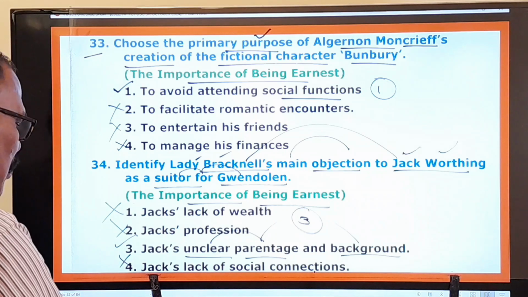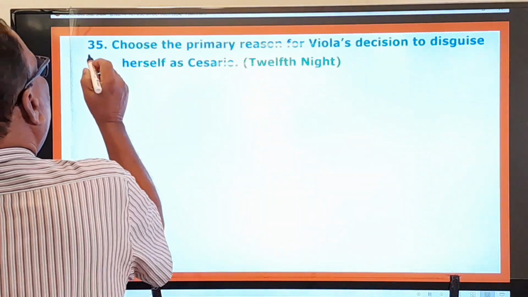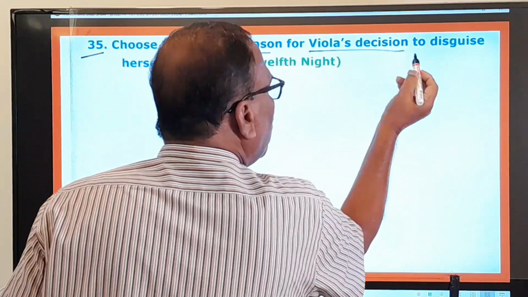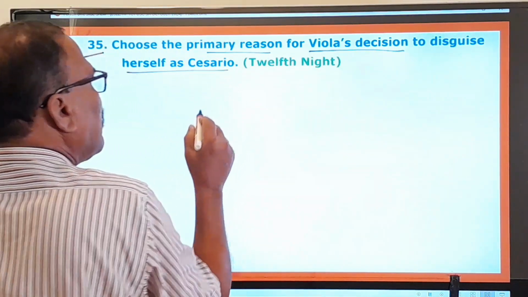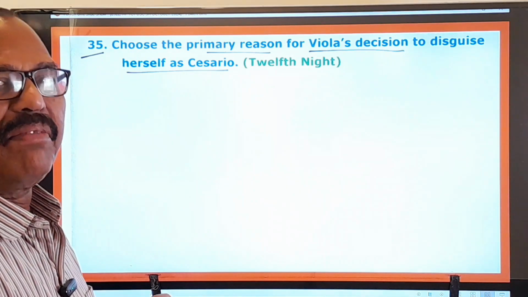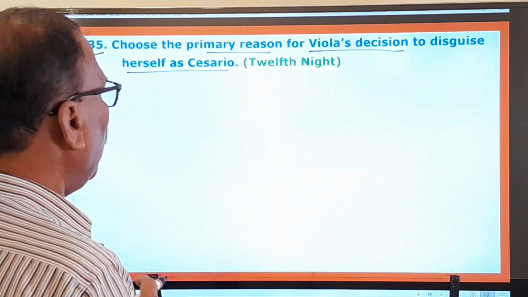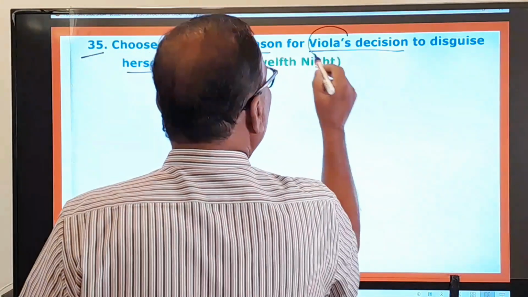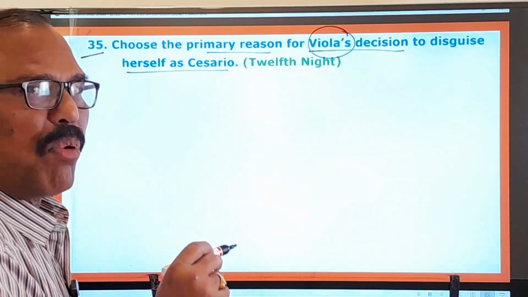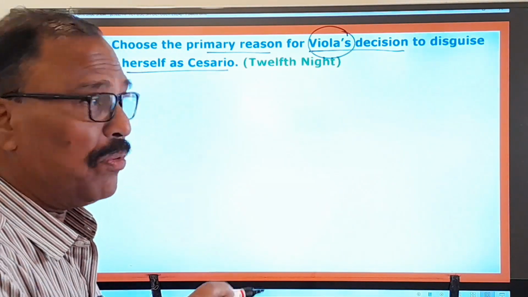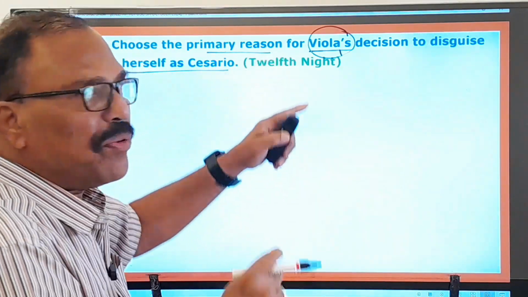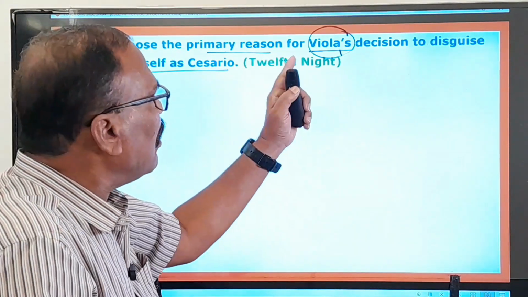So now you move on to other questions. 35th question. Choose the primary reason for Viola's decision to disguise herself as Cesario in Twelfth Night, written by William Shakespeare, right? You know very well about Viola's decision to disguise herself as Cesario, as a boy, as a man Cesario. Before you choose the correct answer, let me give you a brief idea about the story.